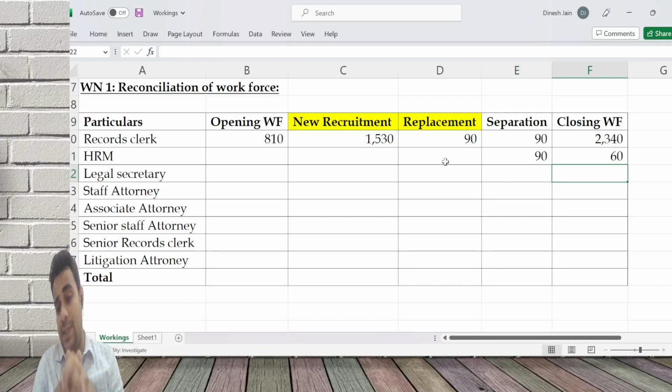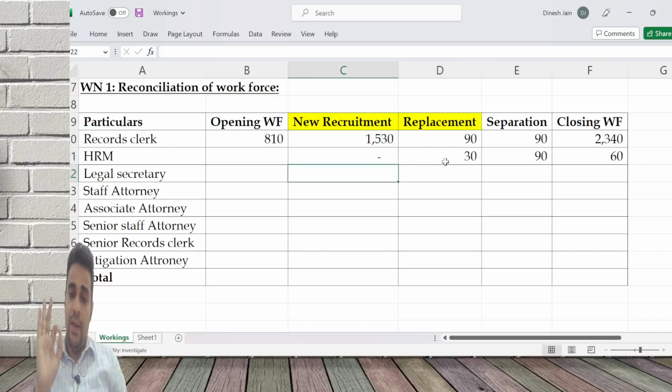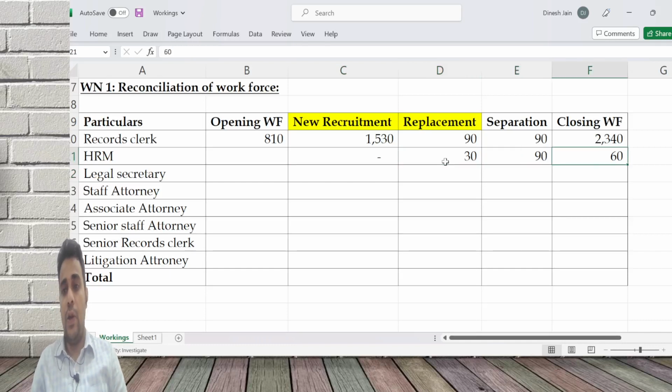Now, if 90 got separated, our assumption will be 90 got replaced. Whatever separation is there, you got new people in place of them. But the problem is joined is only 30. So I will write this as replacement and no fresh recruitment. All 30 people came in place of those who left. Ideally, my replacement should have been 90, because separation is 90, but people did not join to the extent of 90. So I've written 30 here. Separation is 90. Closing is 60.